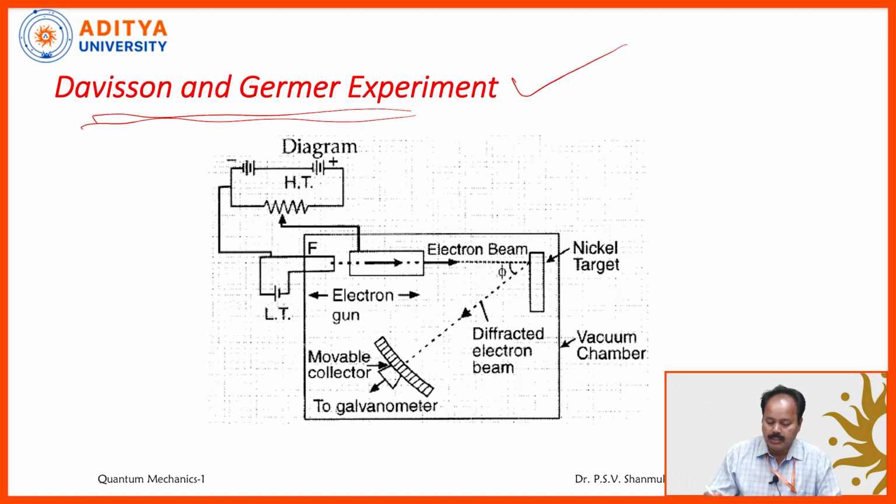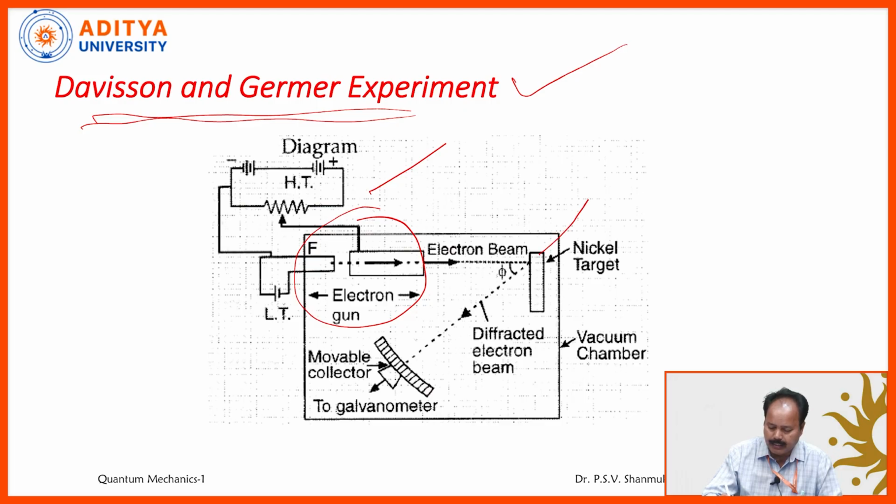For this experiment, the schematic representation is shown here. This is the experimental arrangement, the diagram for this one. And this is the electron gun. In this experiment, there is an electron gun. It produces a high energetic sharp beam of electrons. Generally, high means some voltage is given, and that electron gun produces a high energetic beam of electrons. Finally, these electrons will strike a target.